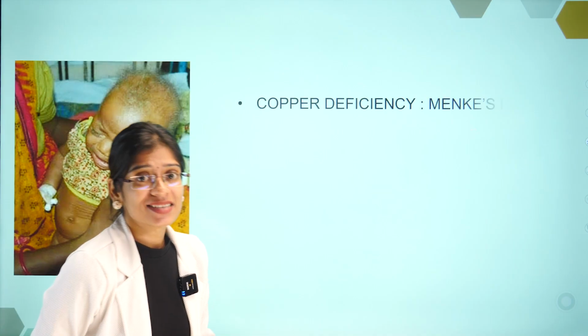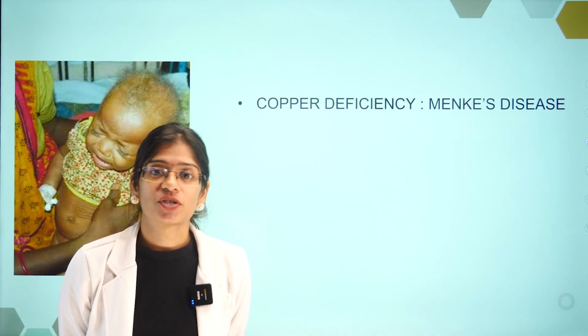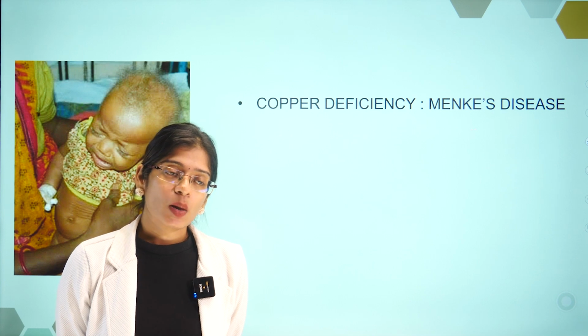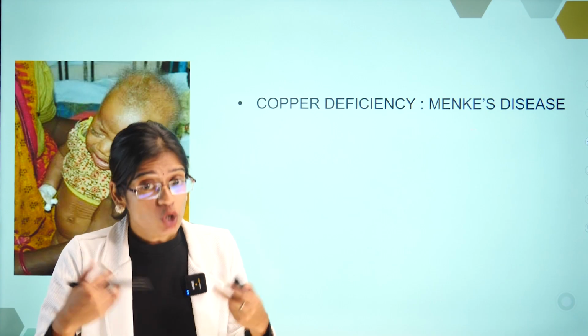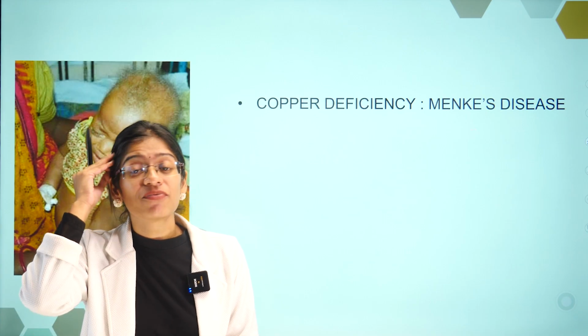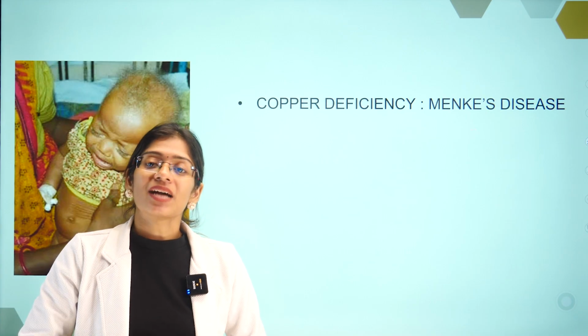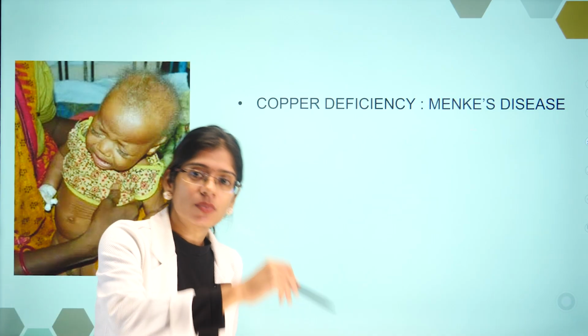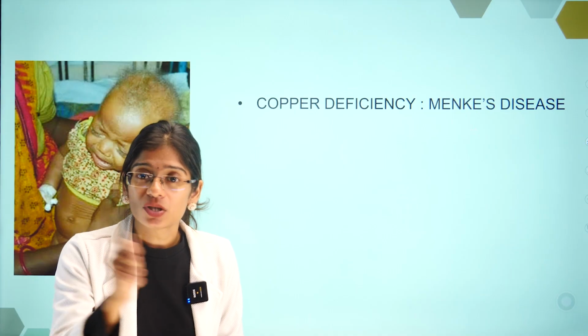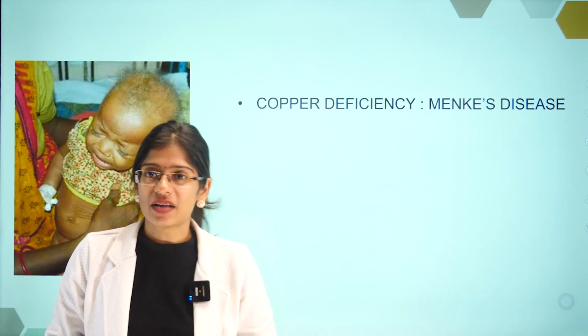Now, what is this condition? See, this picture has come before. This is a case of very good Menkes disease. Menkes disease happens because of what, guys? Copper deficiency. See, the child may be taking copper well, the absorption may be well, but there is defective copper transport. That means copper is absorbed from the intestine, but it cannot reach the bloodstream. So there is a defective copper transport in the body leading to copper deficiency.